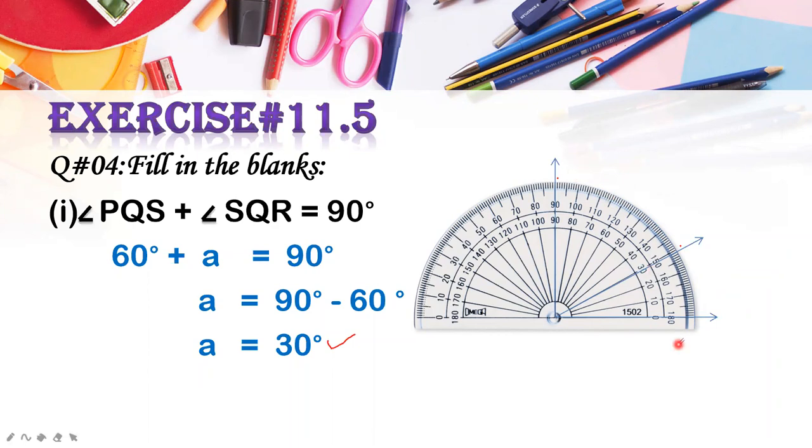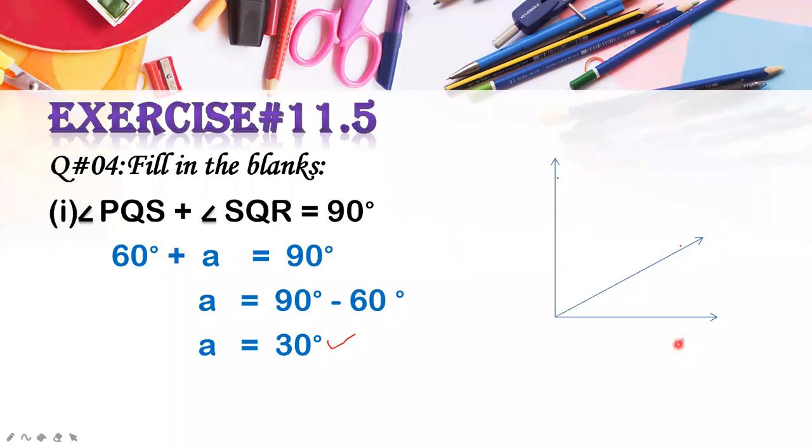Okay, now how many angles are formed here? This is angle number 1 and this is angle number 2. And you will simply mark this as P, Q, R and S, and this is A, that is equal to, now you will write here that A is equal to 30 degrees. And this is your second angle, that is obviously equal to 60 degrees.